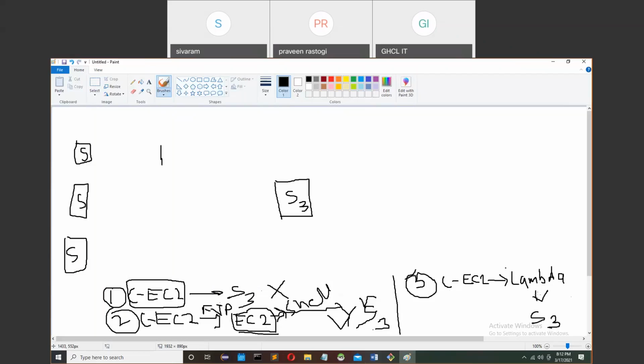But a Lambda function is chargeable only and only when it is called, right? So Lambda is cost effective, and you can process your data very easily using Python, Java, or any other language.